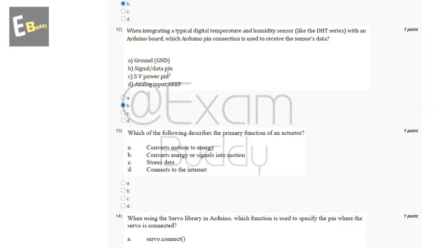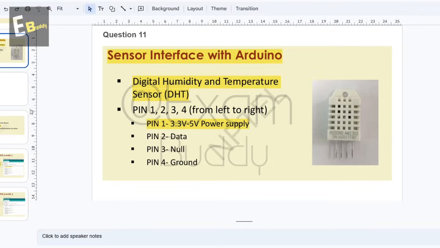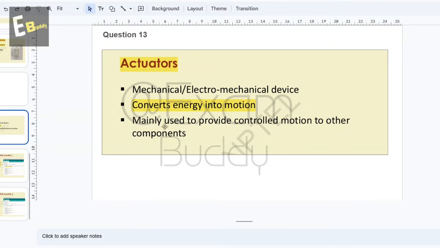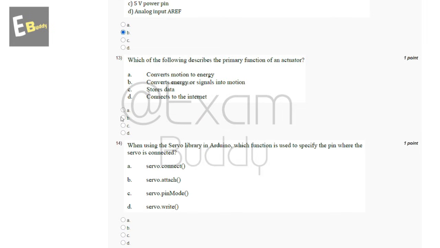And now let's go to our question number 13. Which of the following describes the primary function of an actuator? So these are the options, and now let's check the explanation. In explanation, actuators convert energy into motion. So the answer of our 13th question is B, converts energy or signals into motion.